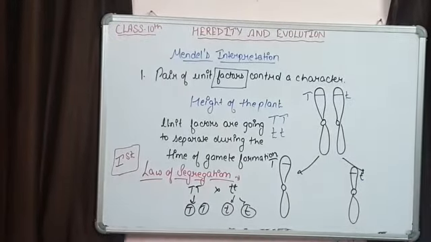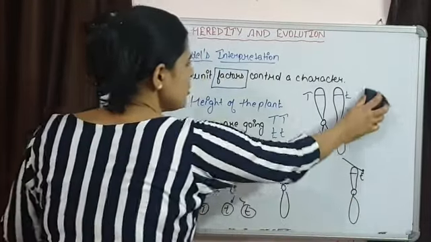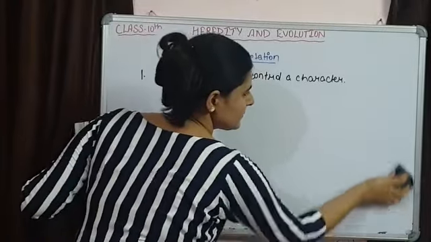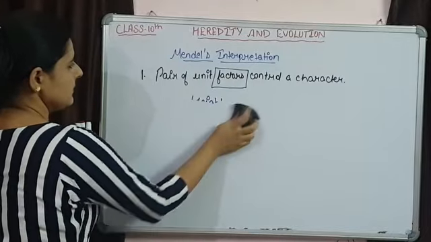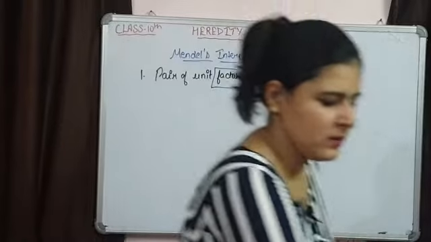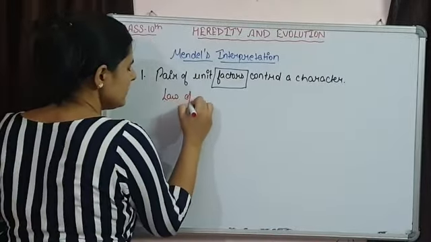The second statement given by Mendel was again the dominant recessive relationship. So here we talked about the law of segregation.